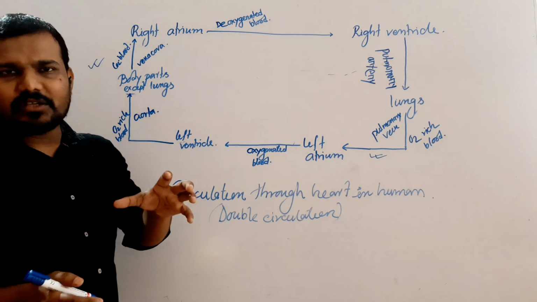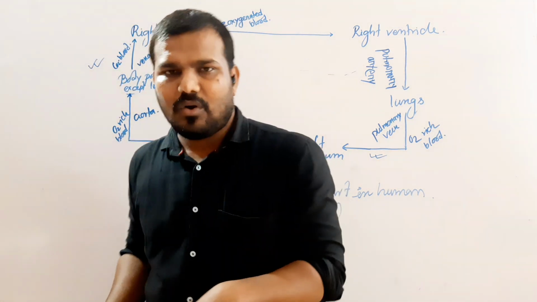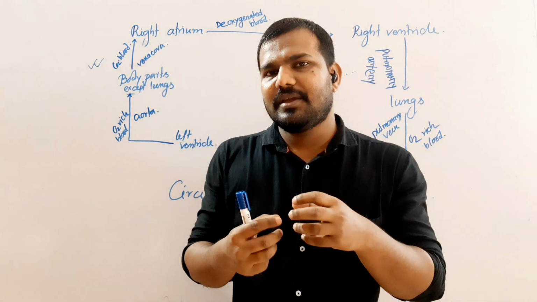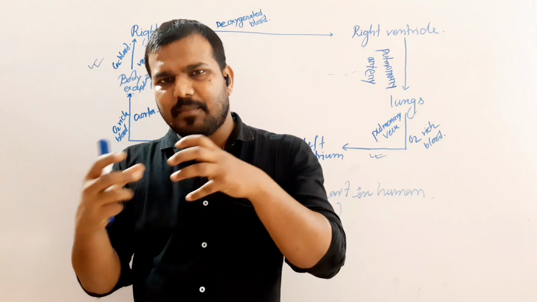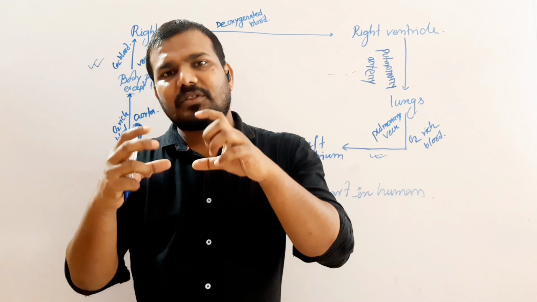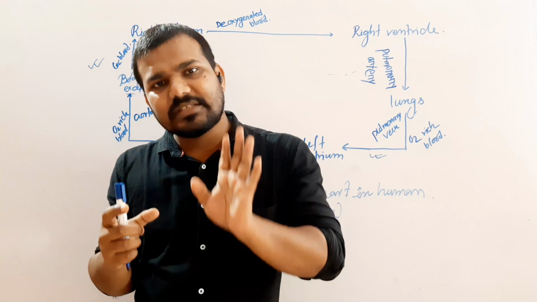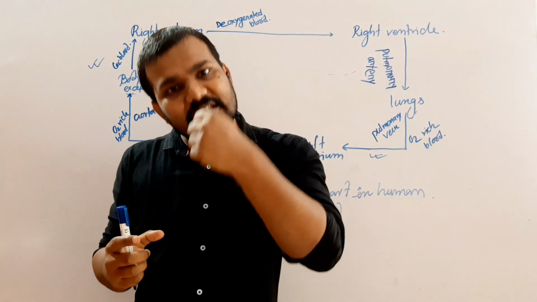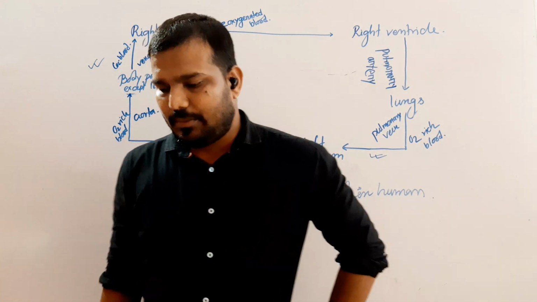The relaxation condition of a heart is known as diastole, whereas the contraction of the heart is known as systole. When the blood fills the atrium and the ventricles, they are relaxed, and that is known as diastole. But when the blood is pushed out from these chambers, they contract, and that is known as systole.